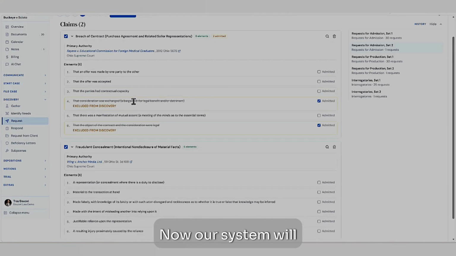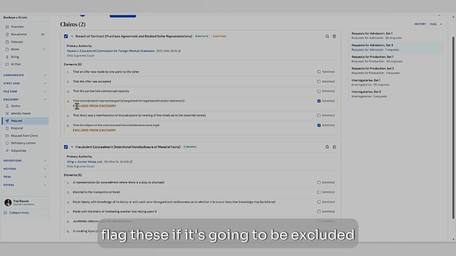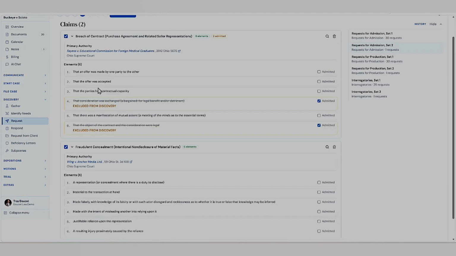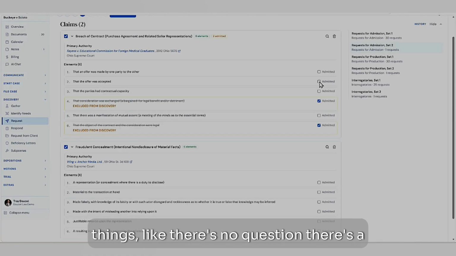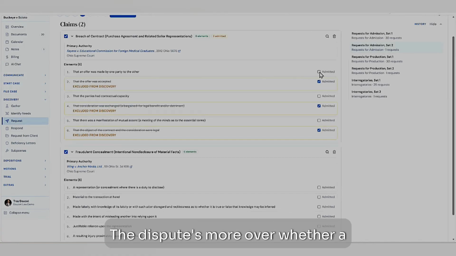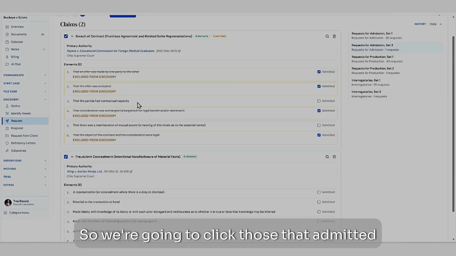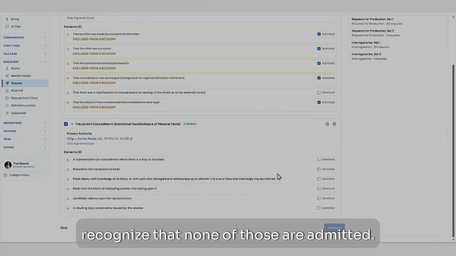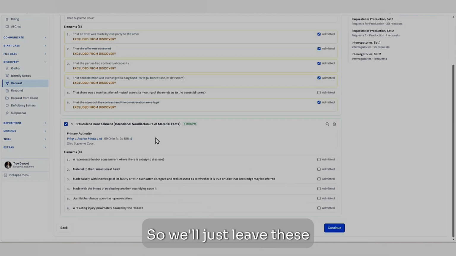Now, our system will flag these if they're going to be excluded based on what's already admitted or denied. And if you want to manually do these things, like there's no question there's a contract, the dispute's more over whether a disclosure happened. So we're going to click those as admitted, and for fraudulent concealment, we're going to recognize that none of those are admitted, so we'll just leave these unchecked here.